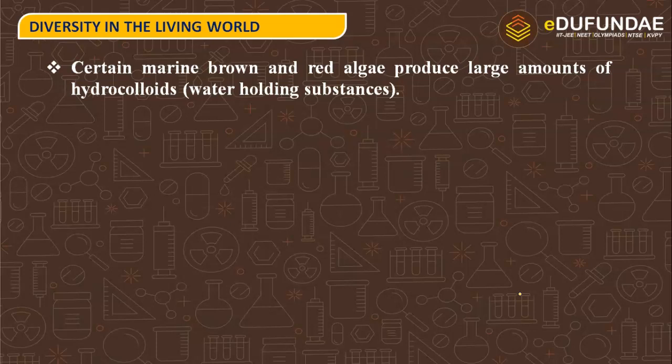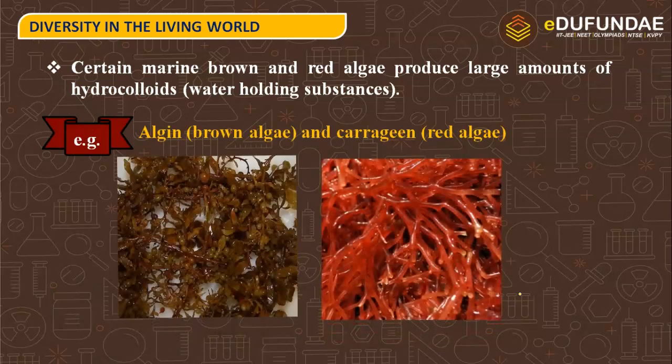Basically, when in labs we perform various experiments, for example gel electrophoresis, we need a jelly like substance, and that jelly like substance is nothing but the hydrocolloid, that means the substance that can hold water, and the hydrocolloids are highly derived from the brown and red algae. For example, algin from the brown algae, or carrageen from the red algae, and they are highly used to form the hydrocolloids.